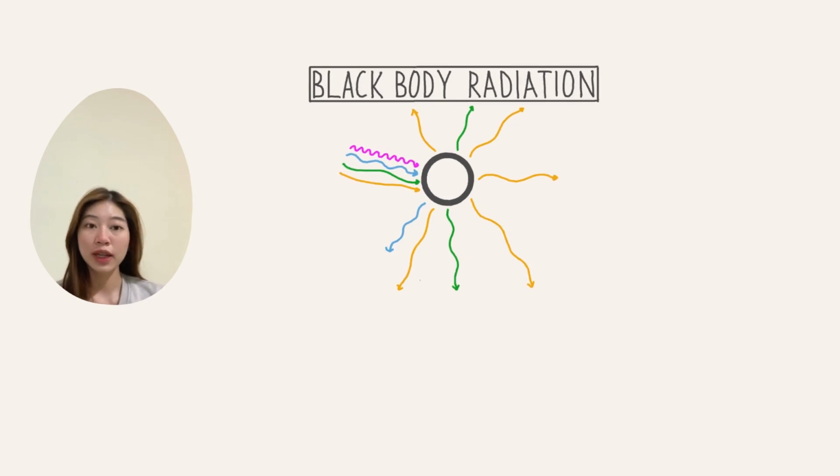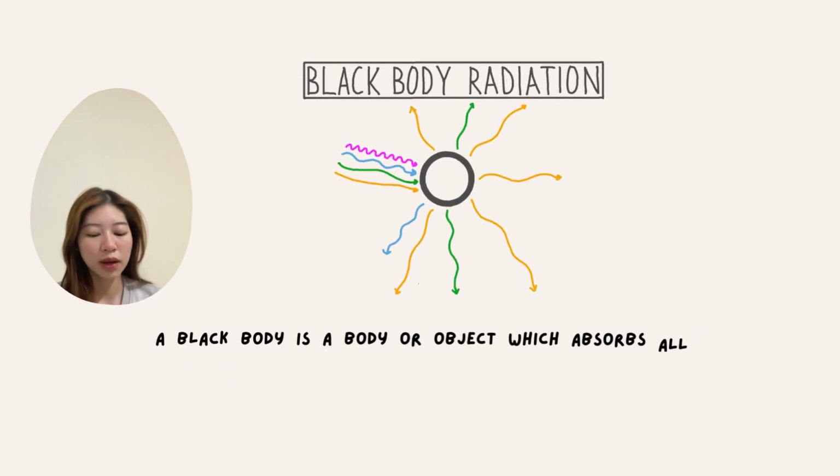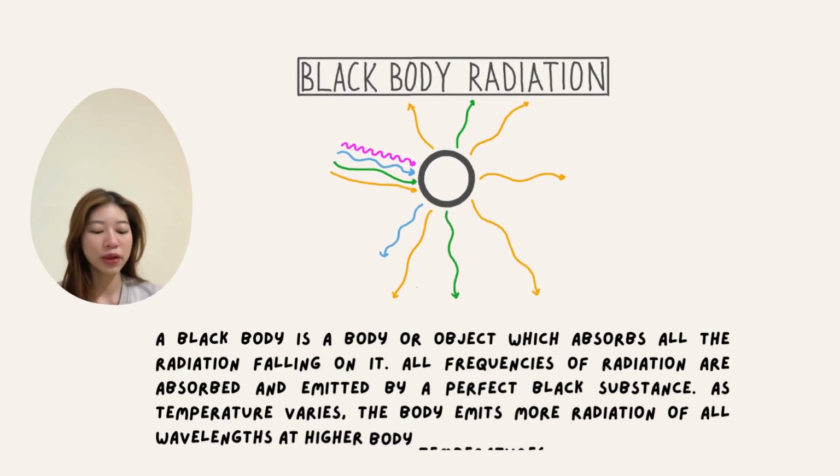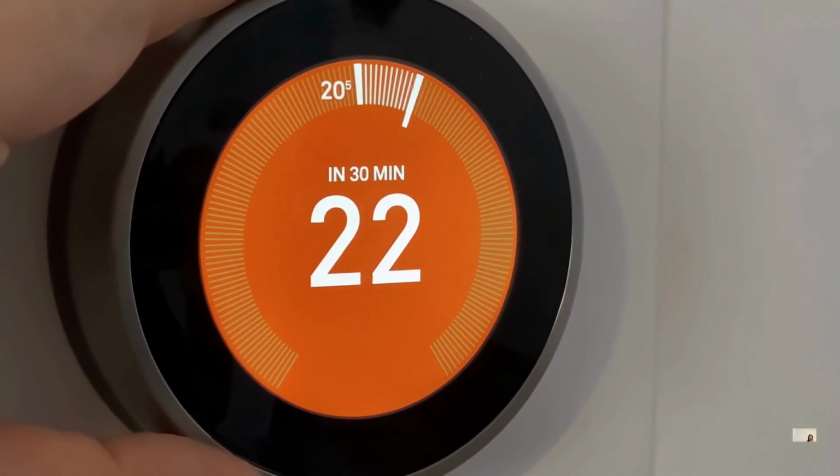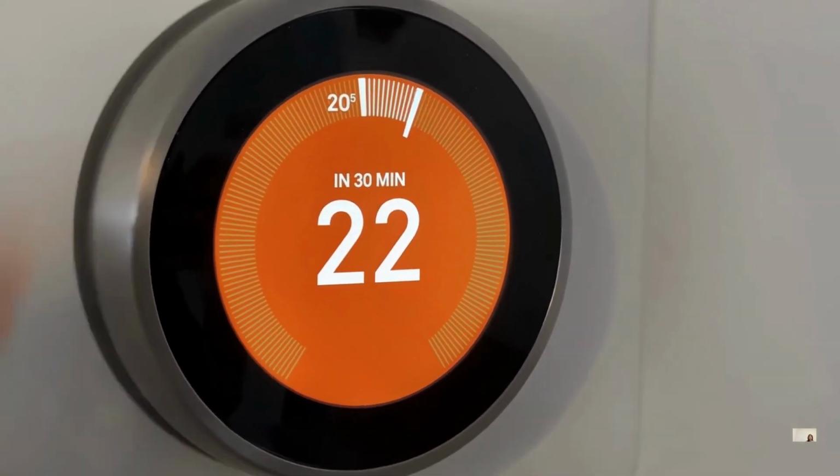A blackbody radiation is a body or object which absorbs all the radiation falling on it. All frequencies of radiation are absorbed and emitted by a perfect black substance. Temperature affects how much electromagnetic radiation a blackbody emits. Planck's law can be used to explain the frequency variation of the radiation that a blackbody emits.